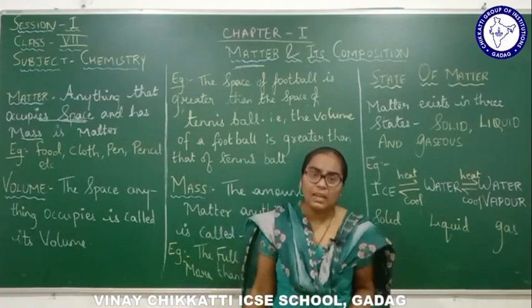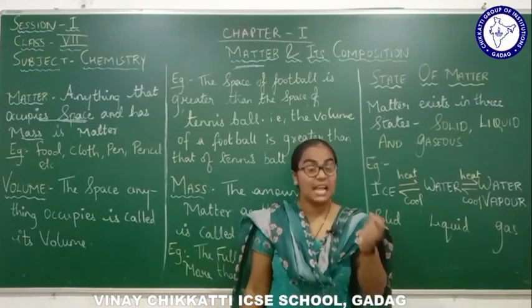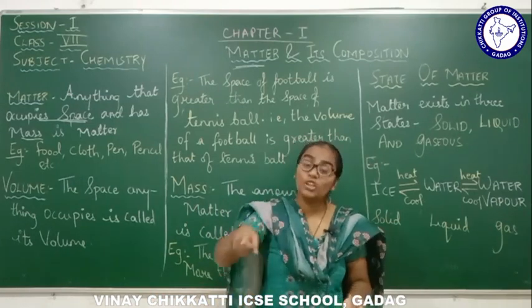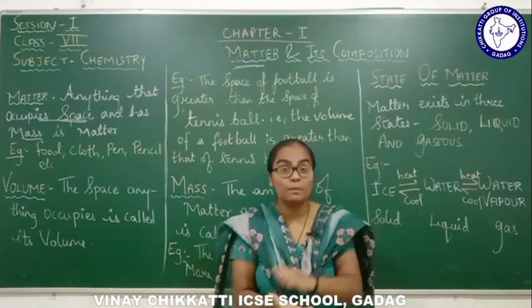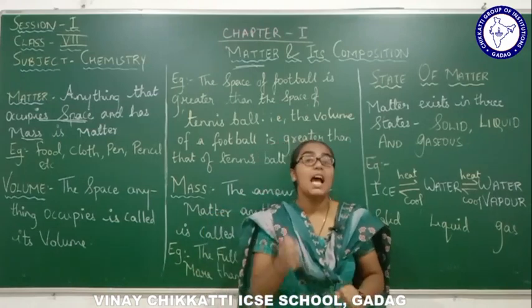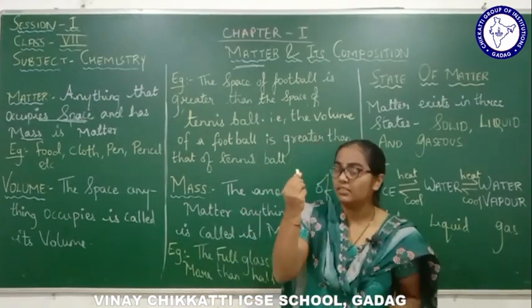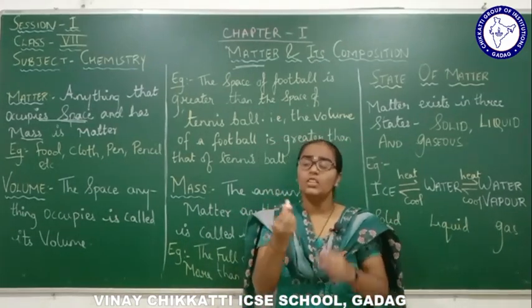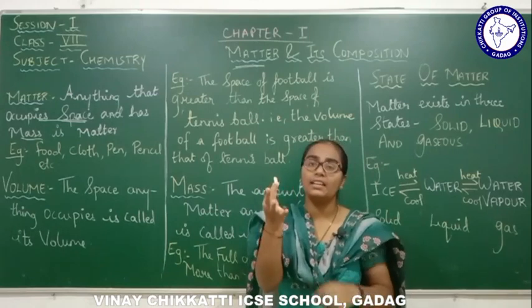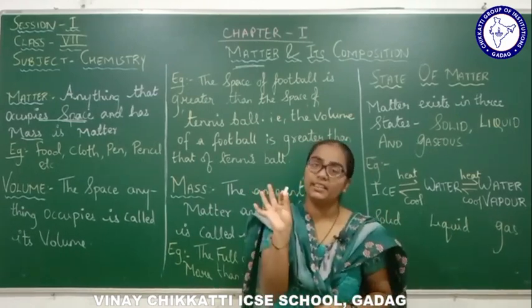So what is matter all about? Matter is that substance which occupies space and has mass, right? For example, if I take this chalk and hold it in my hand, it is occupying space in my hand, right?